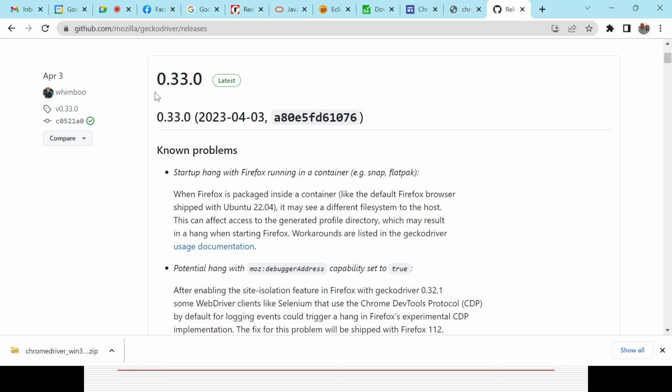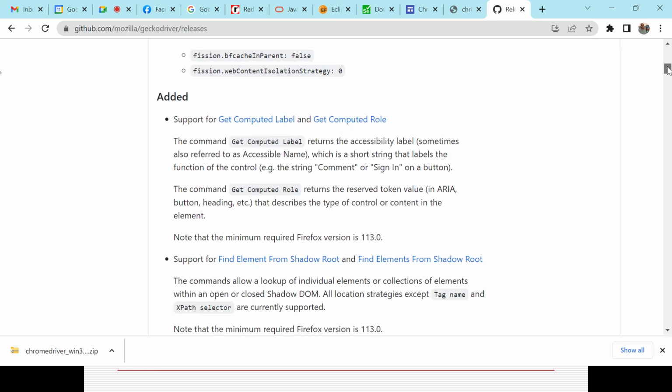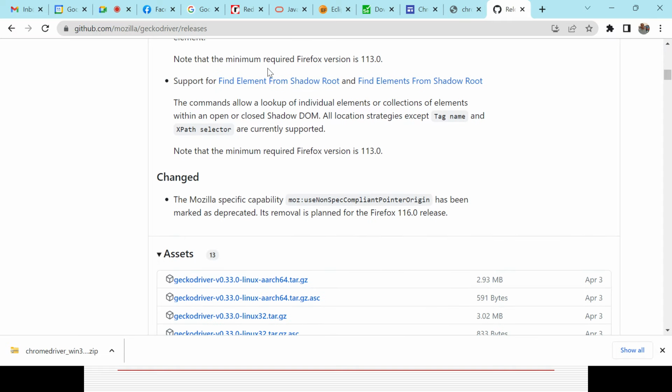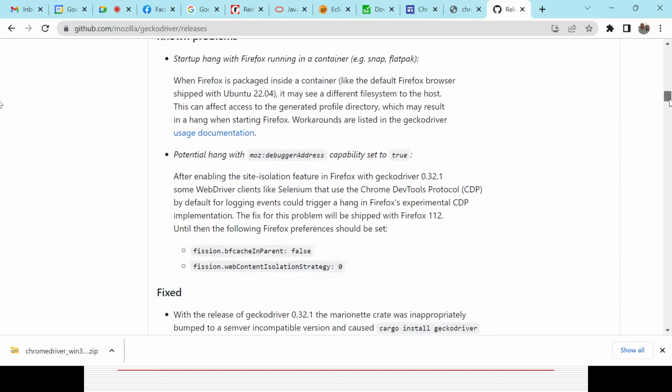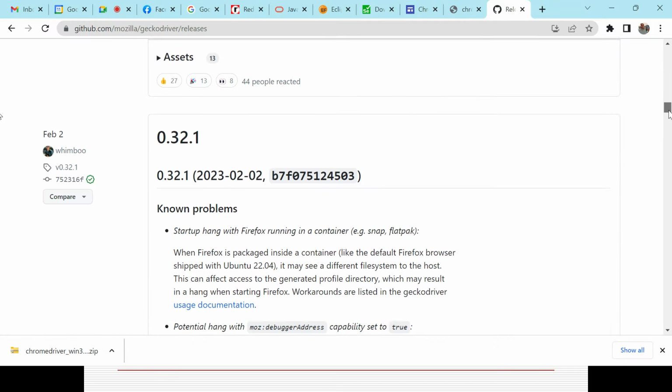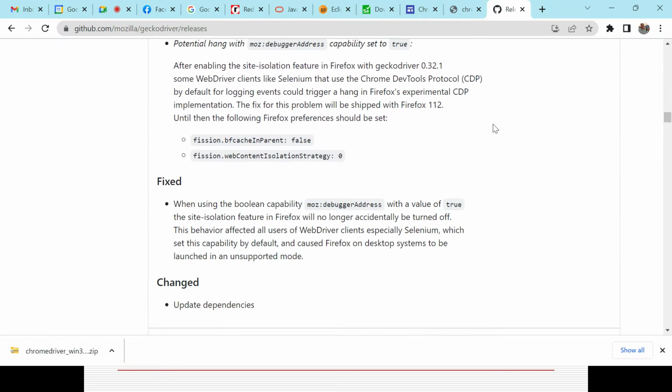You could see here, if it is 0.33, it will show what version it supports, the details. You could see it will support anything beyond 113. So that is the thing, it will support, right? In case you require less than that, you need to go here and find out what version it will be. In case of 102, it will support only 0.31.2.1. So that is the way you need to download.